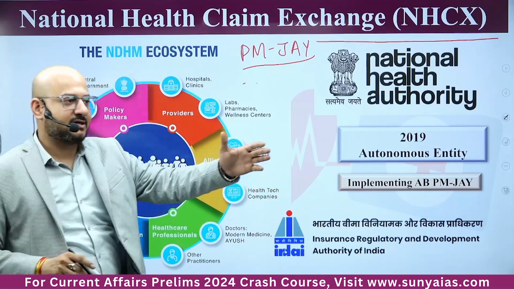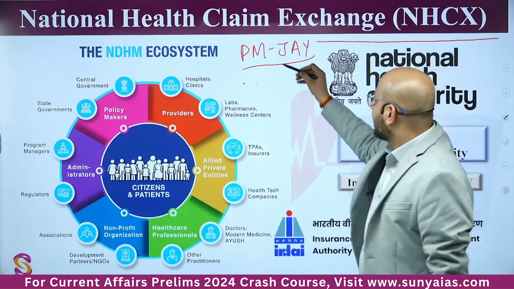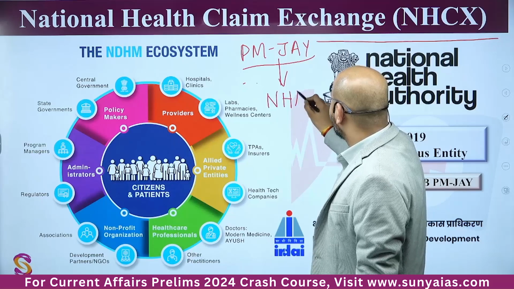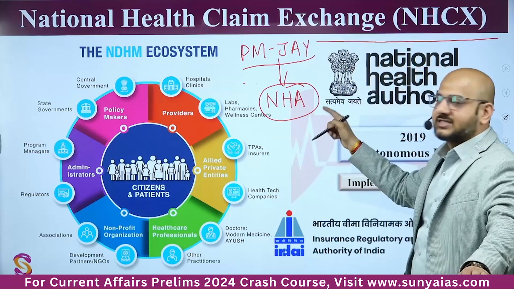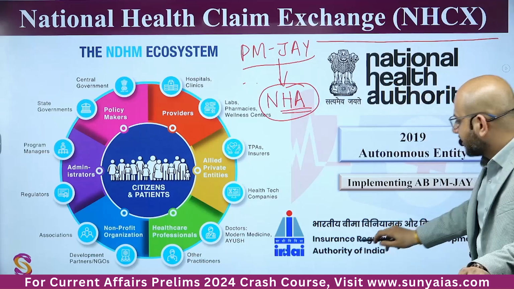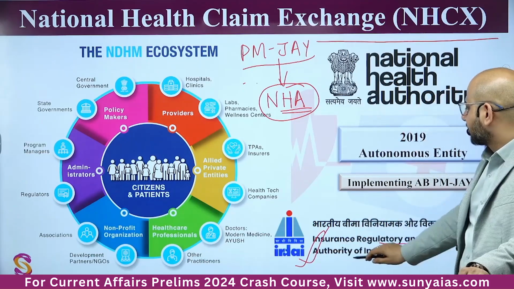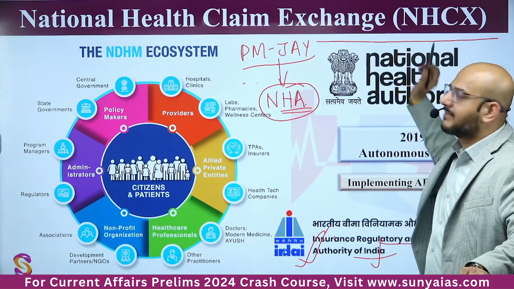Certain states like Jammu and Kashmir are there where 100% coverage is provided. यहाँ पर हमने एक बॉडी बनाई है, National Health Authority, NHA, okay, which has superseded National Health Agency, National Health Authority, and one body is IRDAI, Insurance Regulatory and Development Authority of India. Both of them together are implementing National Health Claim Exchange.